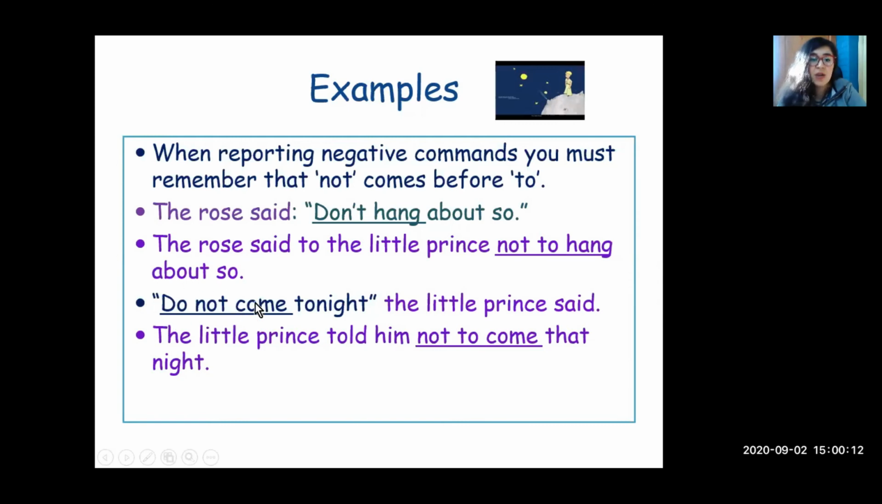Here, how can you identify when it's an order? It won't have a subject. Here you just have the auxiliary and the verb. Do not. You don't have a subject like you sing, you listen, you dance. In this case, just the verb or the auxiliary if it's negative. Do not or don't.